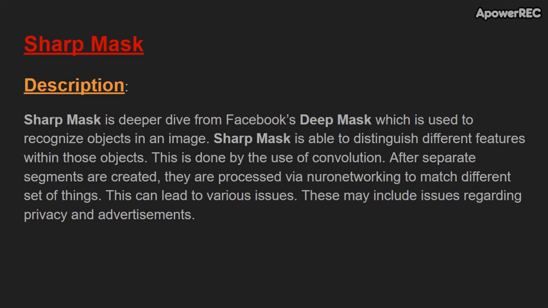Description: Sharp mask is a deeper dive from Facebook's deep mask, which is used to recognize objects in an image. Sharp mask is able to distinguish different features within those objects. This is done by the use of convolution. After separate segments are created, they are processed via neural networking to match different sets of things.